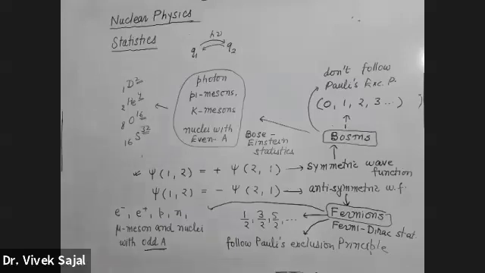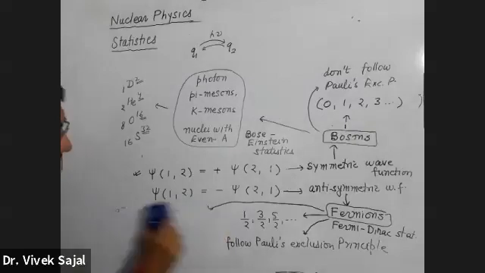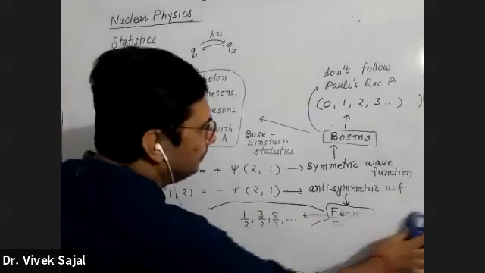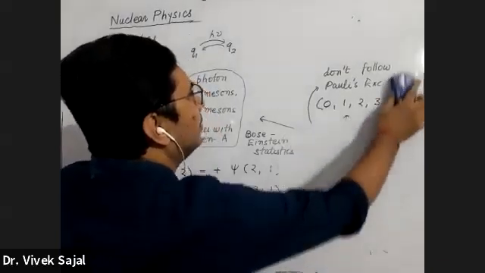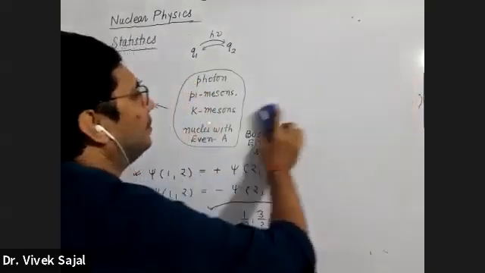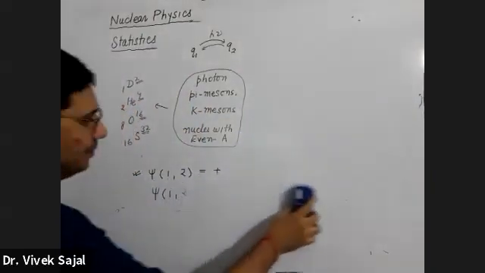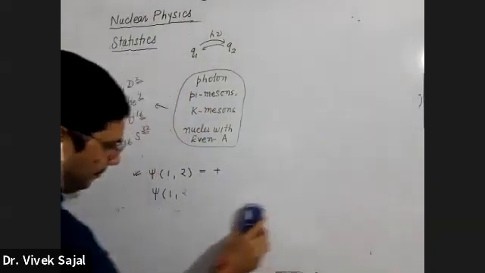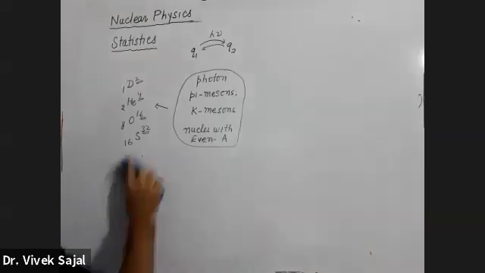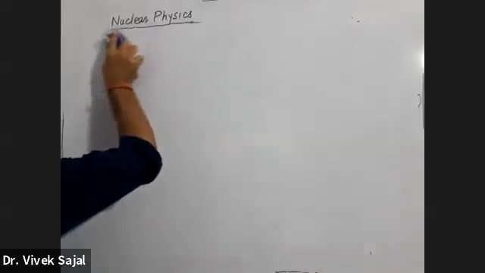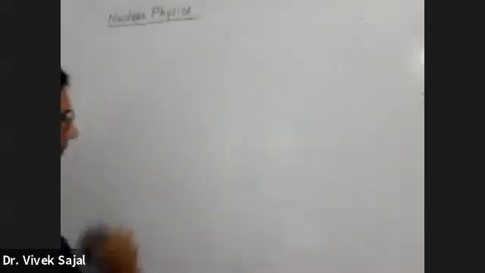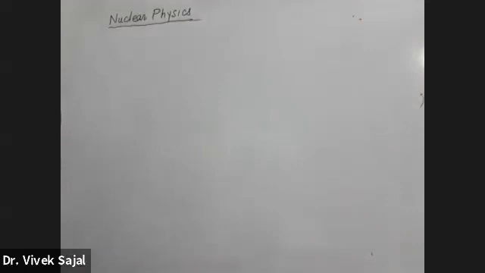Next is binding energy. Another and the last property. This is the last property I'm going to discuss in this chapter. That is binding energy, and this is very important, not only from nuclear physics point of view, but from your exam point of view also.